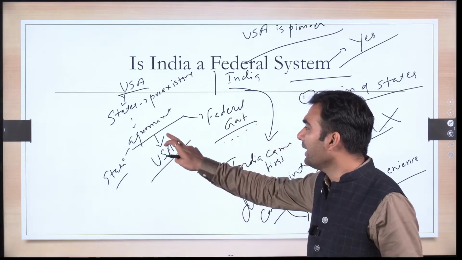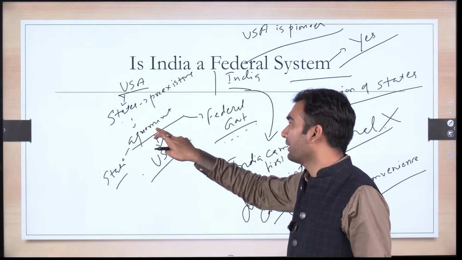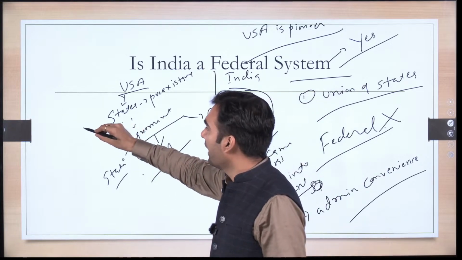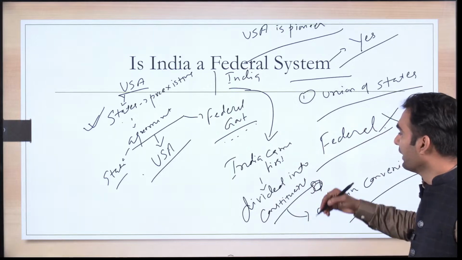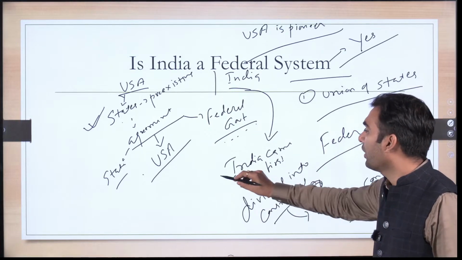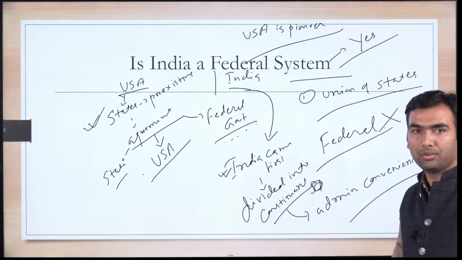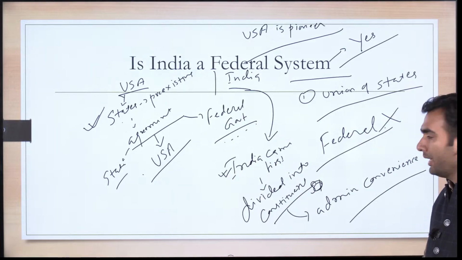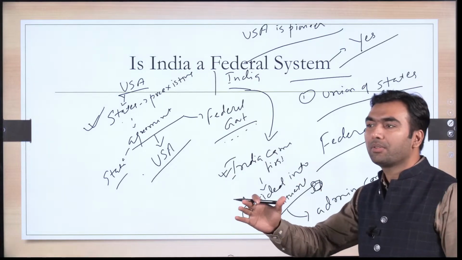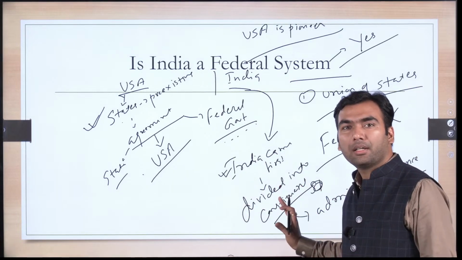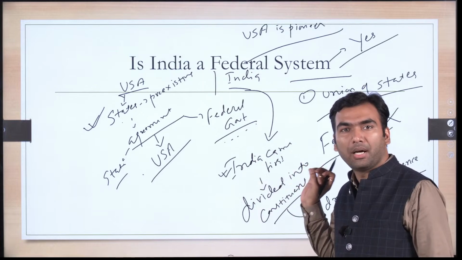Here, since a state came first, they formed an agreement. That's why here states are more powerful. Here, the union government or nation is more powerful. Here, the union was pre-existing, and that union was further subdivided into constituent parts.